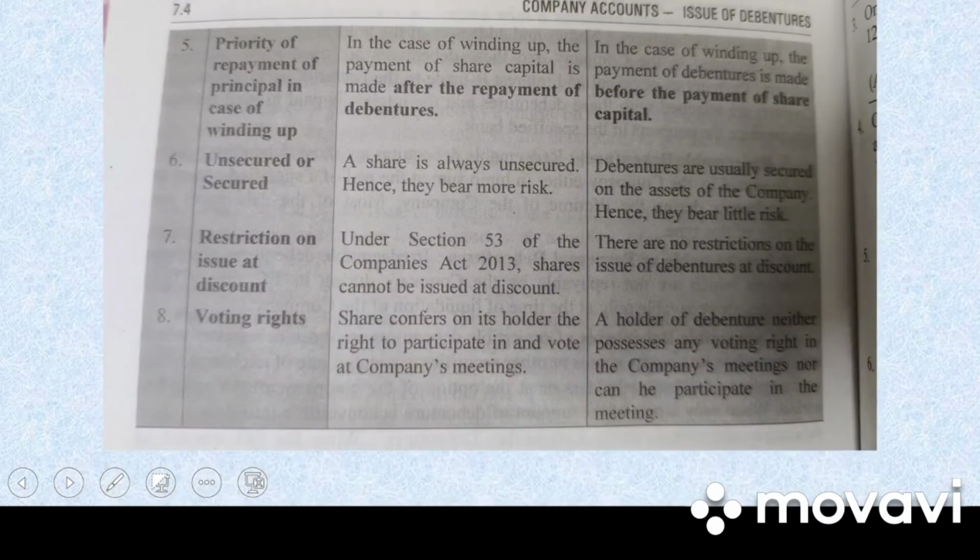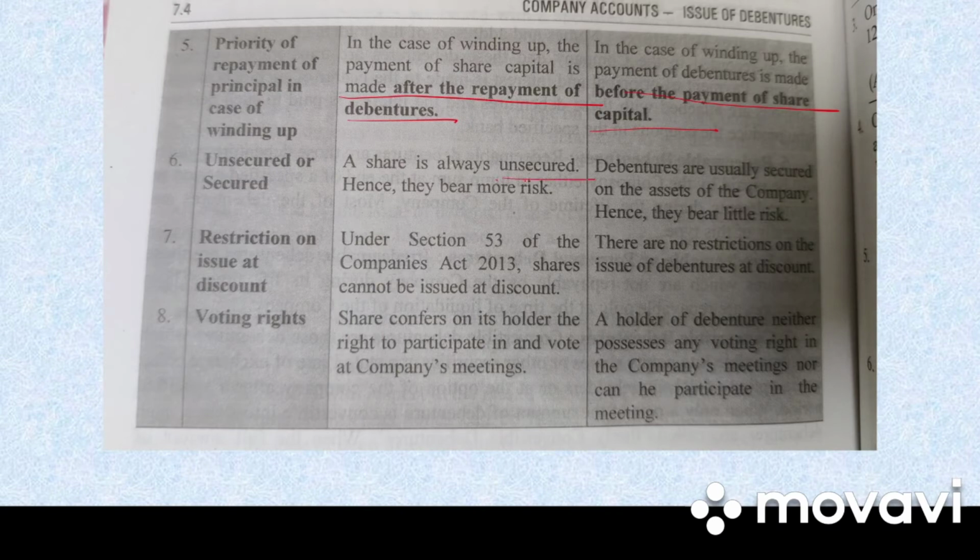Next, we have priority of repayment of principal in case of winding up. In case of winding up, the payment of share capital is made after the repayment of debentures. So, when debentures are repaid, only after that is share capital repaid. Whereas in case of debentures, in case of winding up, the payment of debenture is made before the payment of share capital.